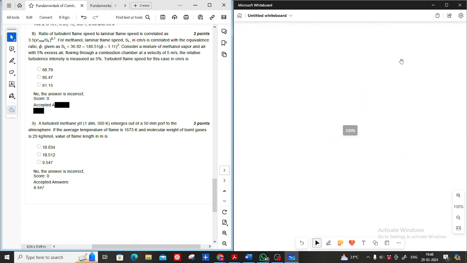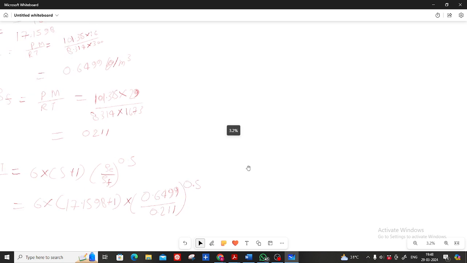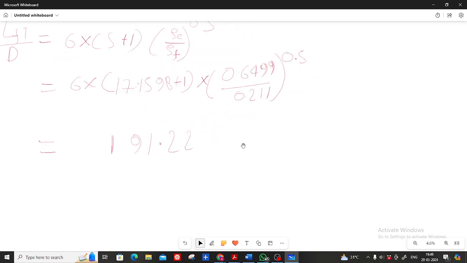Just solve this. 6 into 17.1598 plus 1 into 0.6499 upon 0.211, to the power 0.5, is equal to 191.22. Now LFT upon D is 191.22.